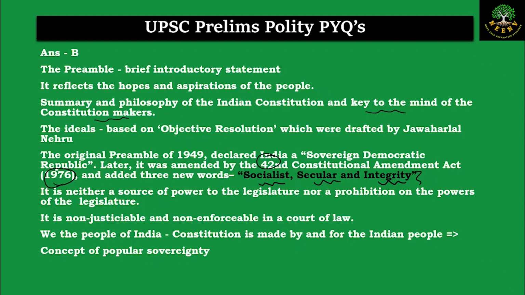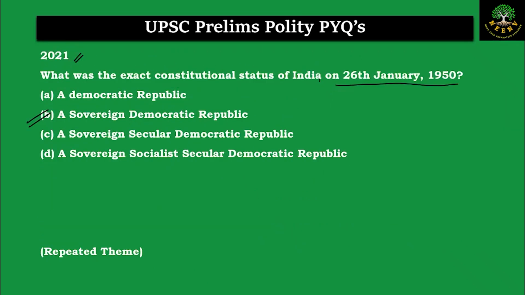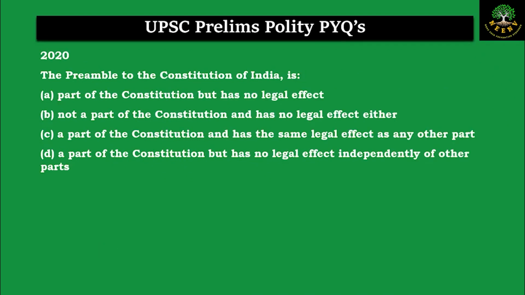But if there are ambiguous provisions in the constitution, the court will take the help of the preamble in order to come up with a harmonious reconstruction. So coming back to the question, the answer is sovereign democratic republic, because the other two words were added later on during the amendment.